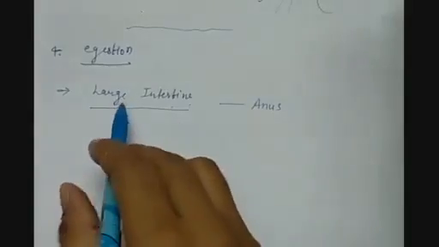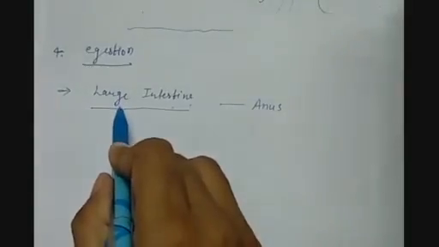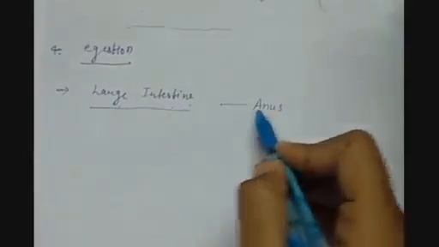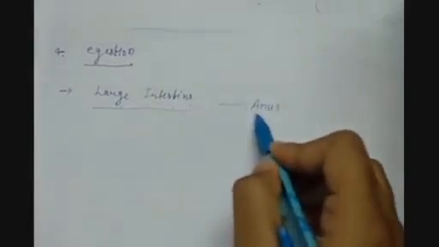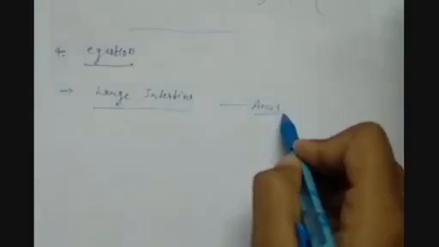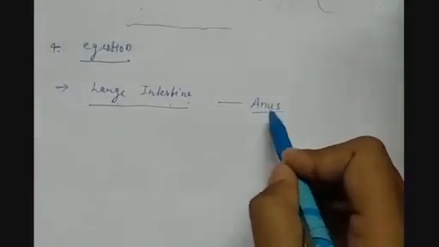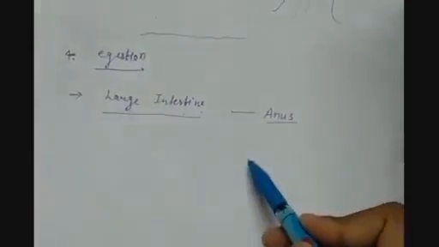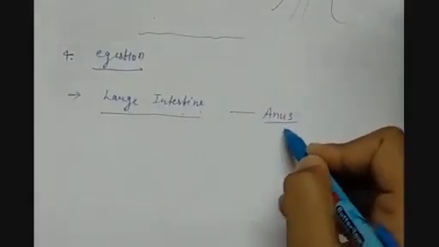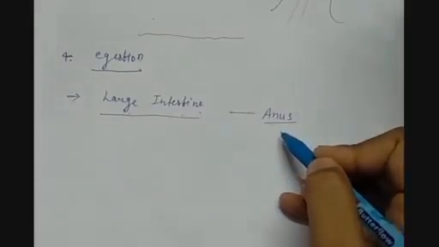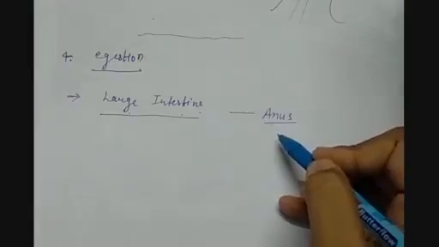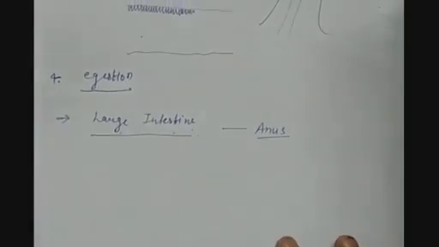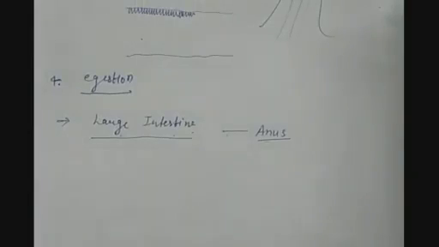So first the food goes into the large intestine through the sphincter muscles. Then the food goes to the colon, rectum, and then the last point of the waste food item is anus, from where the excretion or the egestion of the food takes place. Here at the anus part also we have the sphincter muscles which remove the waste material outside the body. So this is how the complete digestive system of a human body works.